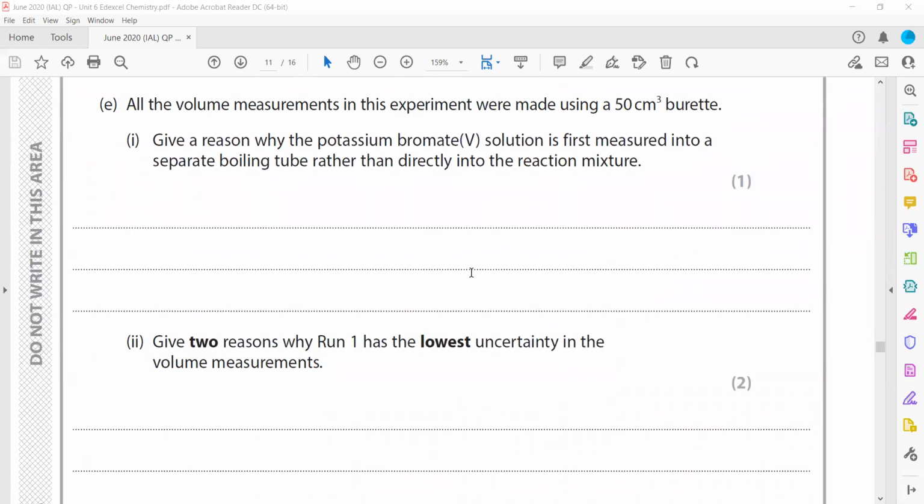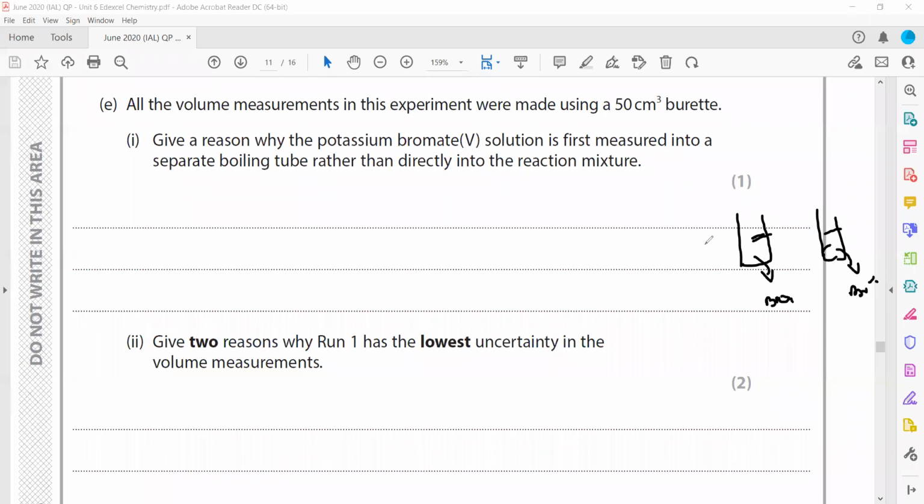Then in part E, all the volumes measured in this experiment were made using a 50 cm cube burette. Give a reason why potassium bromate solution is first measured into a separate boiling tube rather than directly into the mixture. Why don't we mix them together directly, potassium bromate and bromide ion?